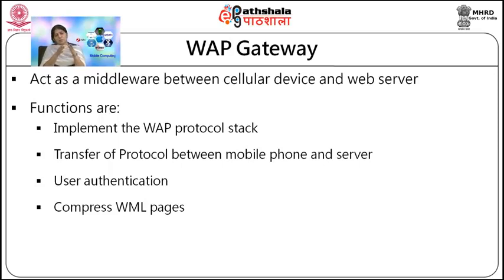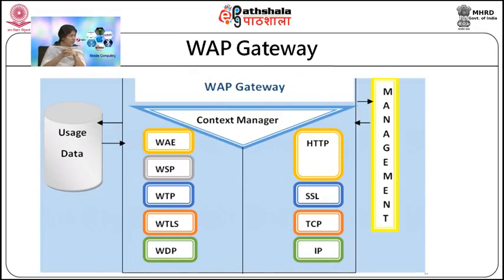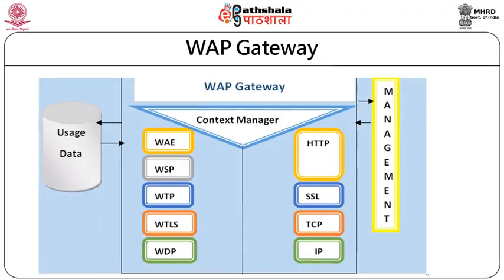So, if we talk about the WAP gateway, you can see here on the screen, this WAP gateway. What this WAP gateway is having: one side is the protocol stack, which is the WAP protocol stack, and on the other side there is HTTP, SSL, TCP/IP, which is again a part of the WAP gateway, but it is not the WAP protocol stack. We already have this hypertext transfer protocol and all that. These are merged with our protocol layer and giving us the WAP gateway.